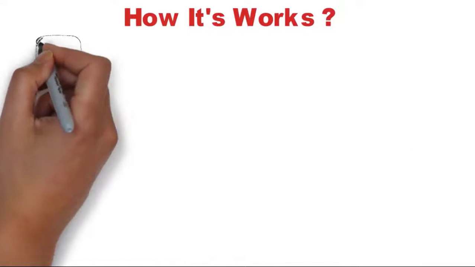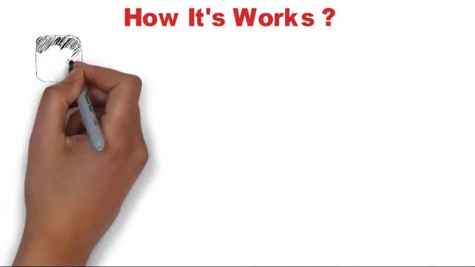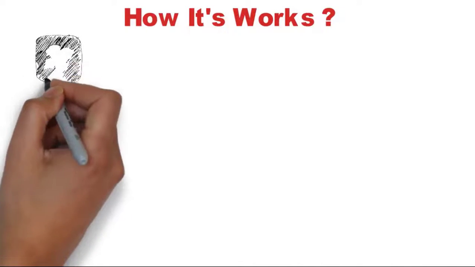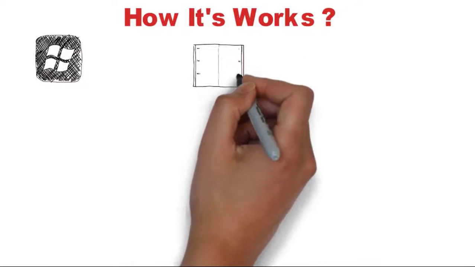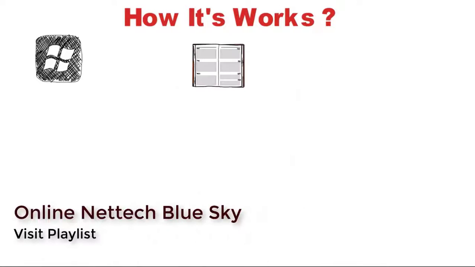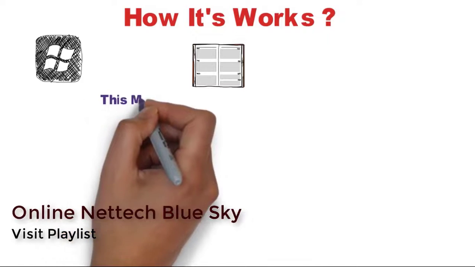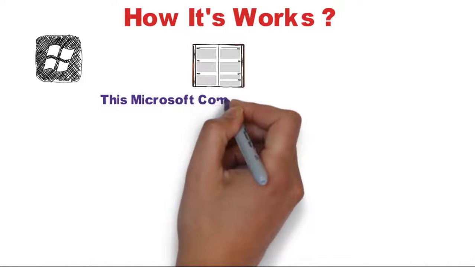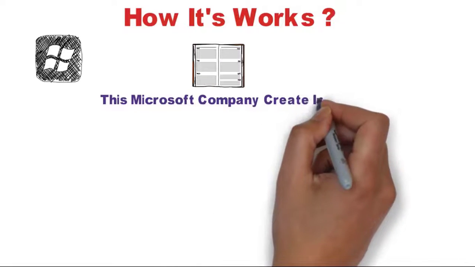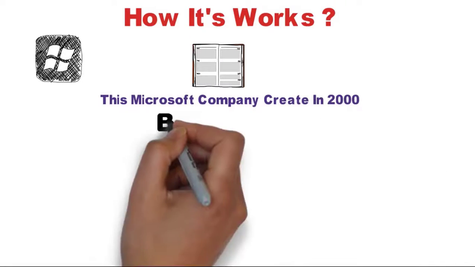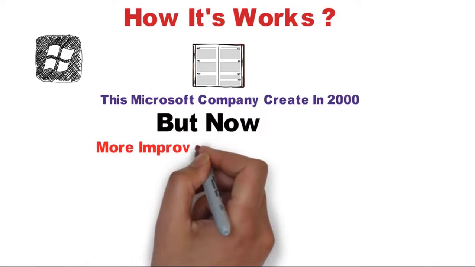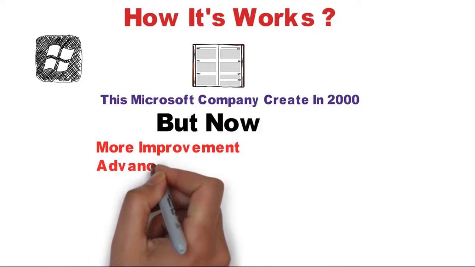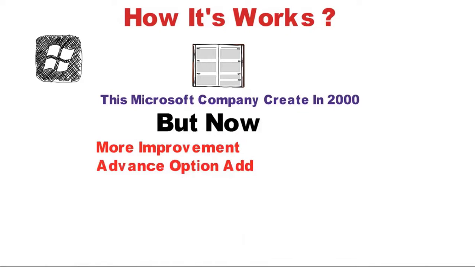I'm only showing the Windows system, and all of these settings are not available in your system. I'm starting only with Windows 7, and this is how it works in the system here. A lot of this was created by the Microsoft company, and this is from Windows 2000 Server. But now these are more important for your devices, and very important for your system security.